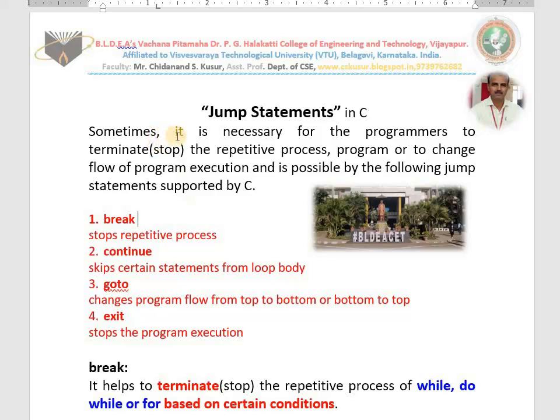Whenever somebody asks you a question like, what are jump statements in C, you need to answer politely like this. Very good, and keep it up. Now I explain what is break.